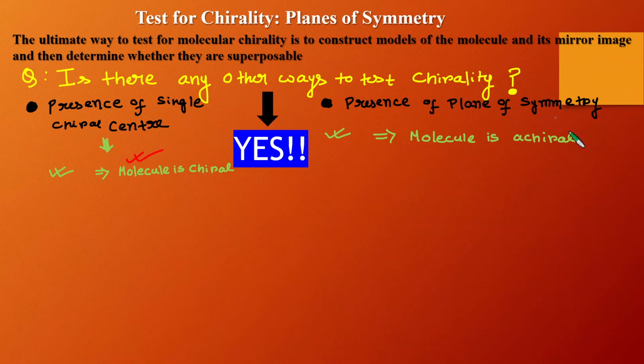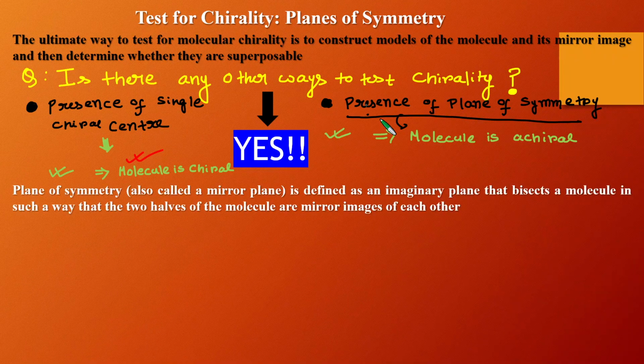If the molecule does not possess any plane of symmetry, then the molecule can be chiral. But if the molecule contains a plane of symmetry, then we can say with 100% confidence that the molecule is achiral. So the presence of a single chiral center makes a molecule chiral, while the presence of a plane of symmetry makes a molecule achiral.